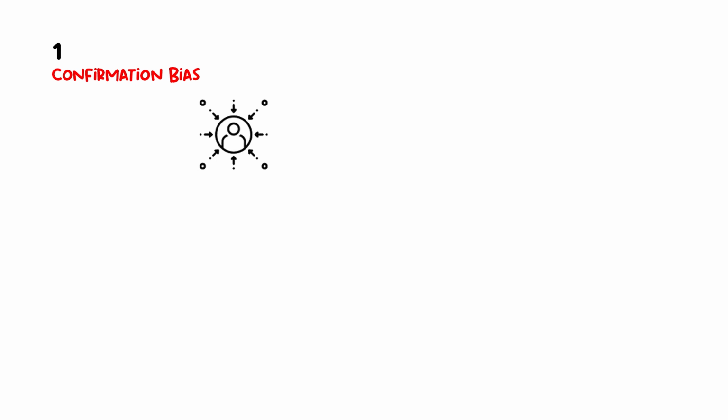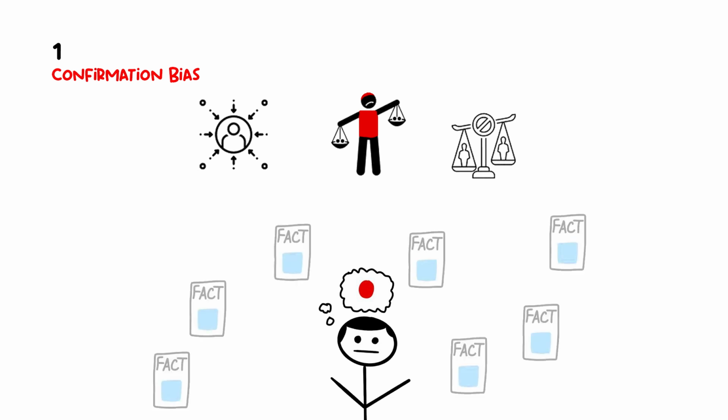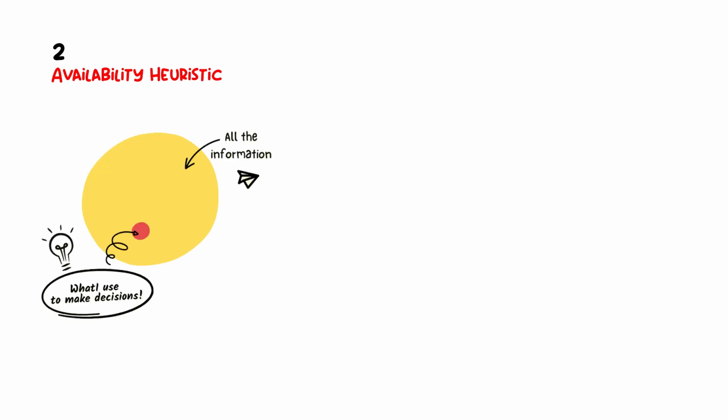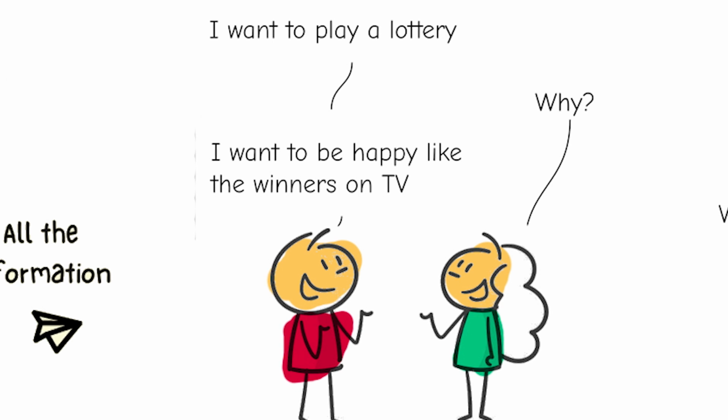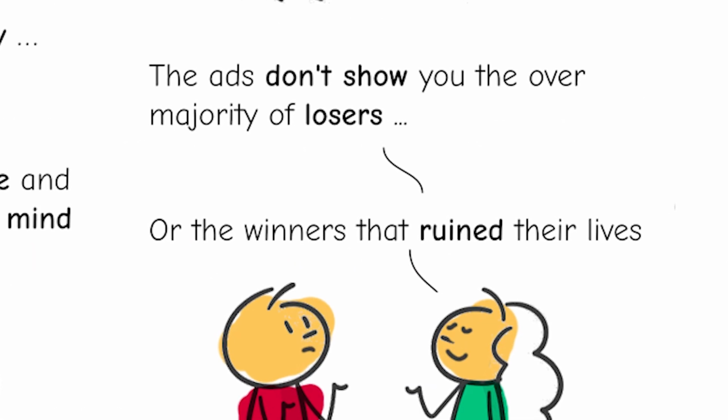Confirmation bias. This bias involves favoring information that confirms one's existing beliefs or hypotheses while ignoring or discounting contradictory evidence. Availability heuristic. People tend to overestimate the likelihood of events that are more easily recalled from memory, often due to their vividness or recent occurrence.